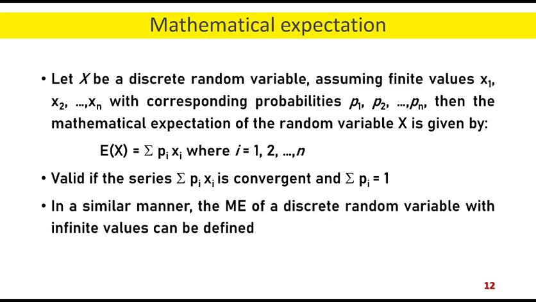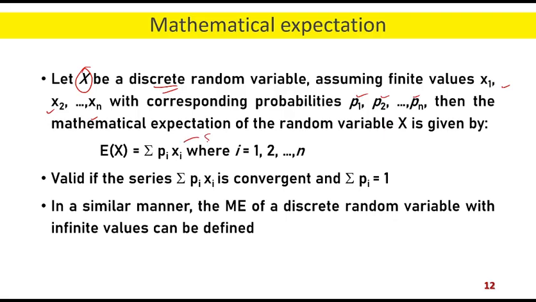We go a step forward and now we introduce the mathematical expectation. In very simple words, mathematical expectation is the average value of the random variable. So let us define it. First we see the discrete case, then we'll go into the continuous case. If x is a discrete random variable, assuming finite values x1, x2, up to xn with corresponding probabilities p1, p2, up to pn respectively, then the expectation of x is given by the summation of pi into xi.